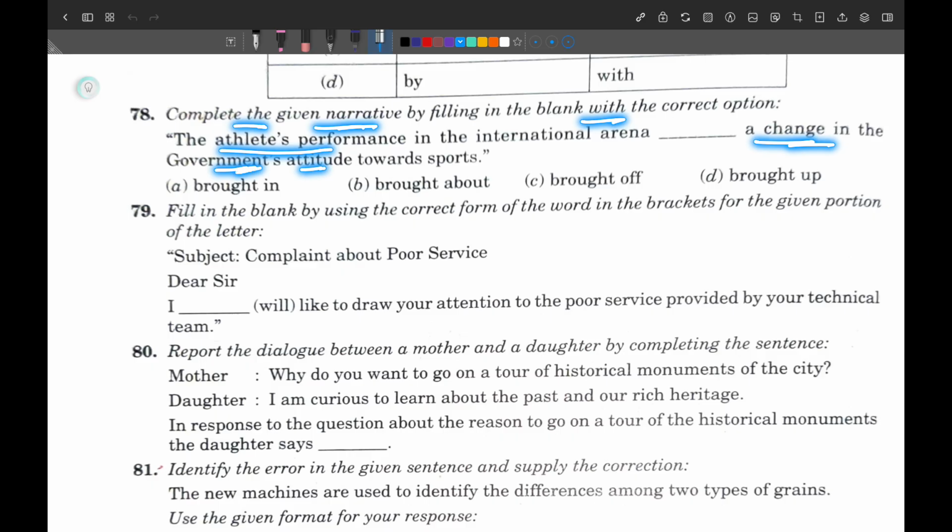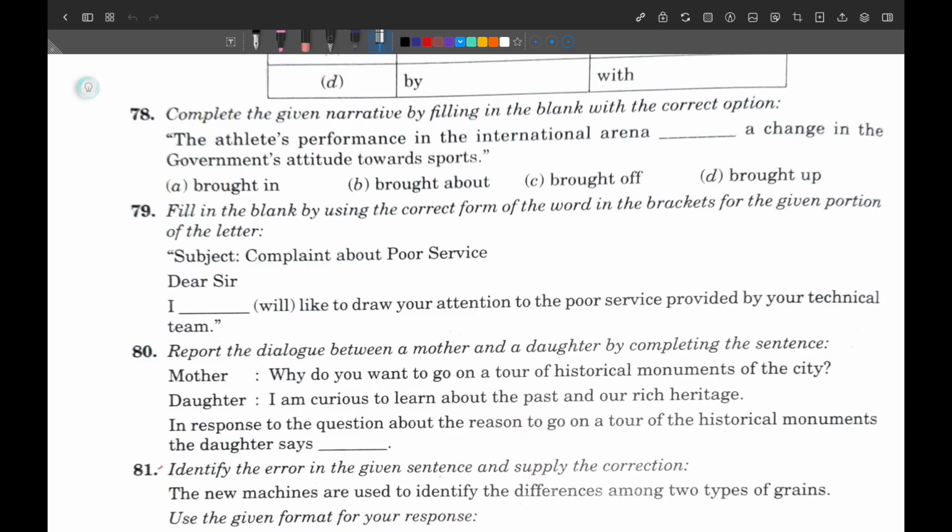Because of the good performance in the international arena, the government's attitude towards sport has changed. So brought in, brought about, brought off, brought up. First of all, try to understand what these words mean, and then we will try to use the correct word here.